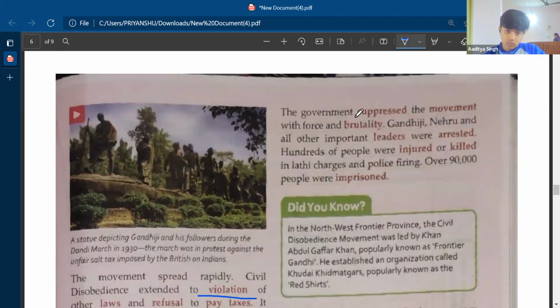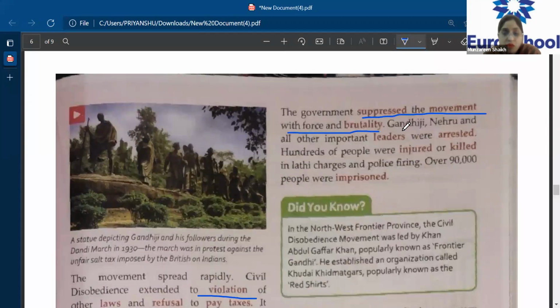Okay, the government suppressed the movement with force and brutality. Now, definitely, if the British government is watching that people have started revolting against them, breaking laws and abolishing the taxes implemented by the British government, don't you think the British government is going to react to it? Yes, ma'am. Definitely, they will try all their ways to suppress this movement with whatever force they can.